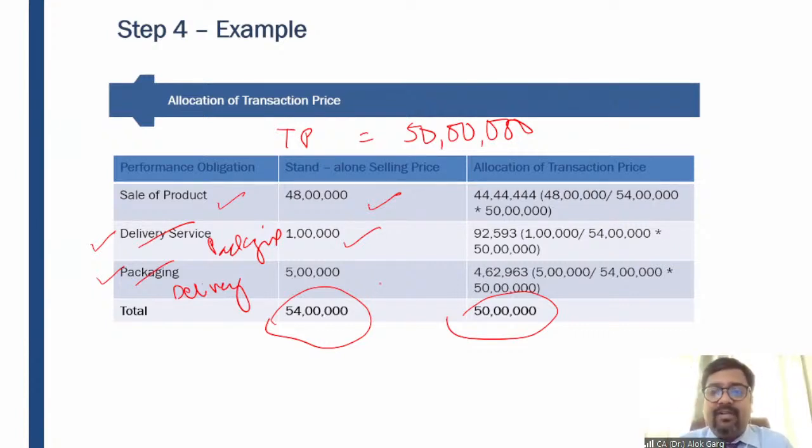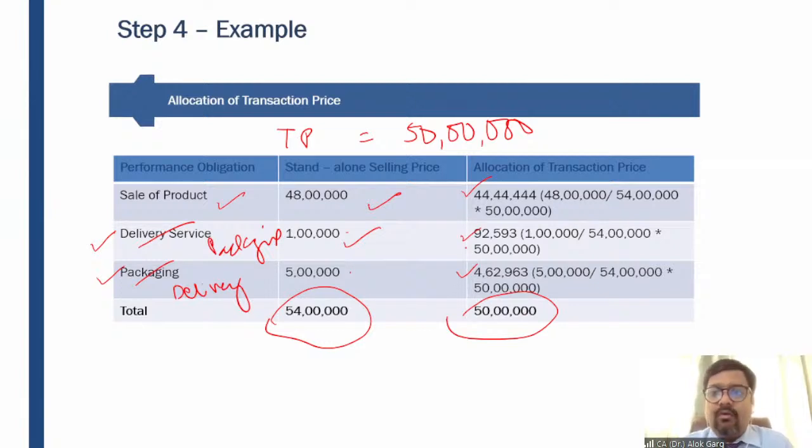So how to calculate that? 50 lakh multiplied by 48 lakh, which is the individual standalone selling price, divided by 54 lakh, which is the total standalone selling price. 50 lakh multiplied by 1 lakh, divided by 54 lakh. 50 lakh multiplied by 5 lakh, divided by 54 lakh. So it comes out at 44,44,444 in the first case, 92,593 in the second case, 4,62,963 in the third case, right?